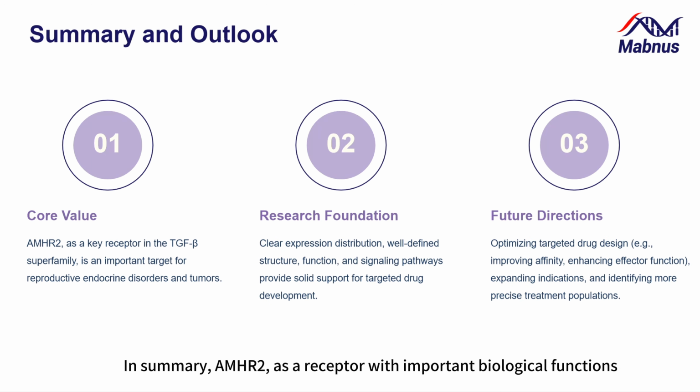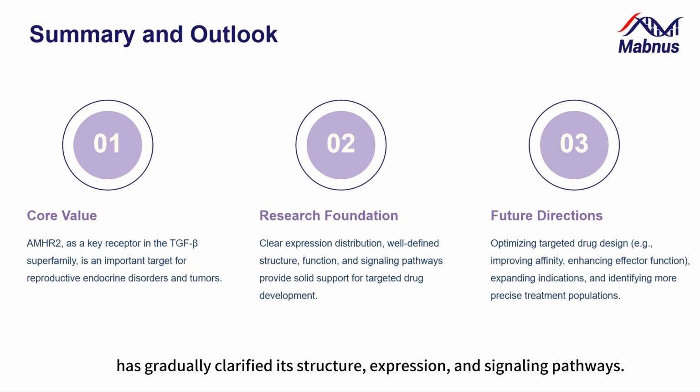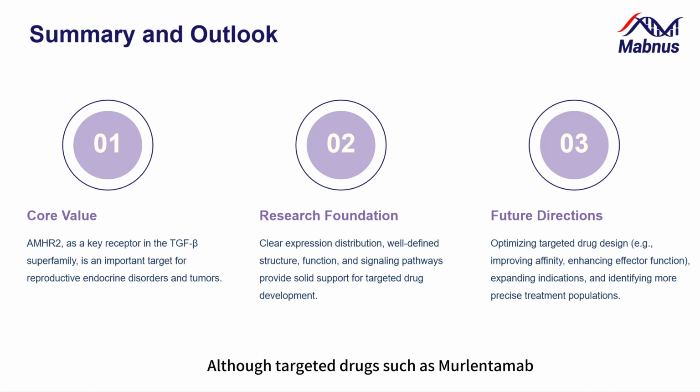In summary, AMHR2, as a receptor with important biological functions in the fields of reproduction and oncology, has gradually clarified its structure, expression, and signaling pathways. Although targeted drugs such as murlentamab have entered clinical trials, efficacy challenges remain. Future research should further explore its mechanisms of action in different diseases and develop more precise treatment strategies.